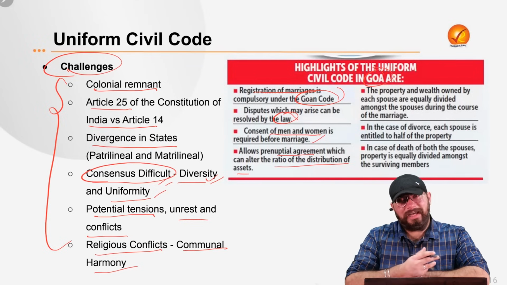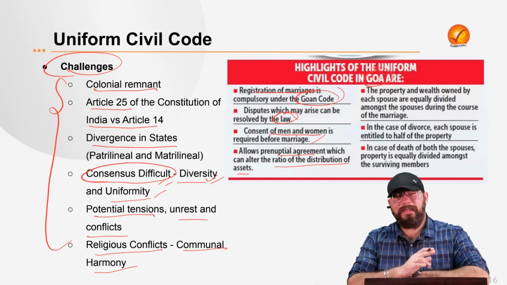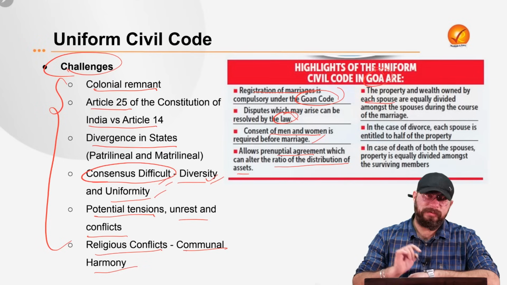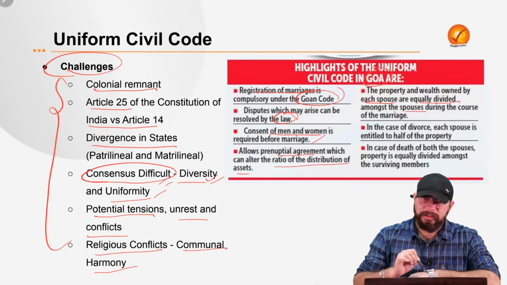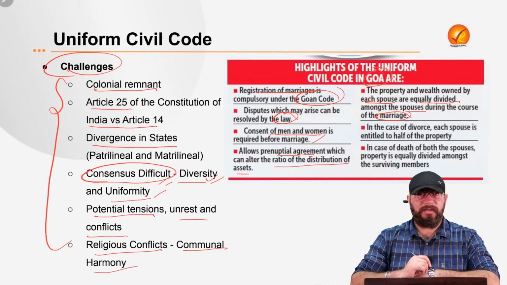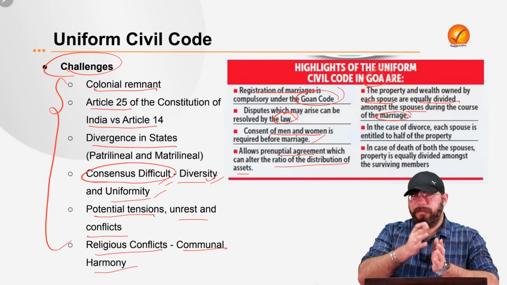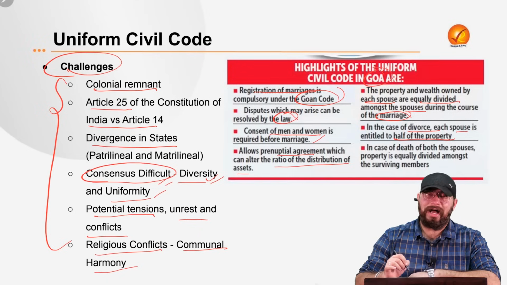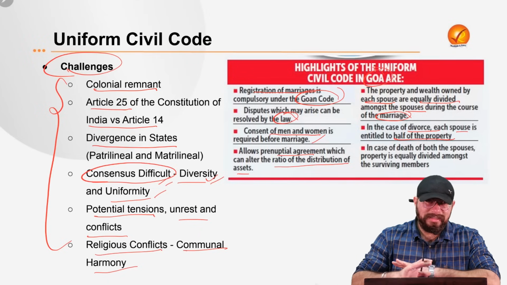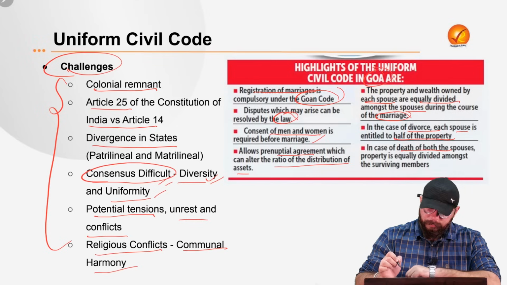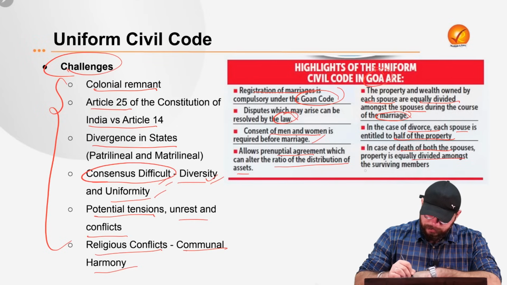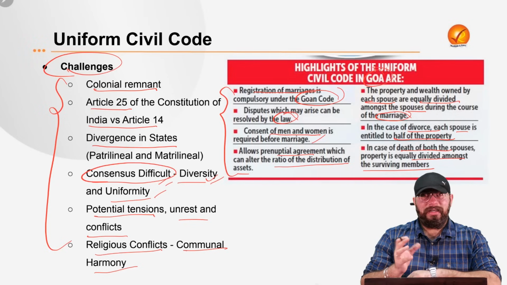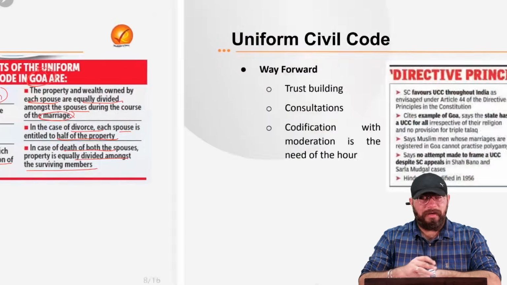Now, these are the laws which are applicable to each and everyone, irrespective of the community they belong to, irrespective of the religion they belong to. And the property and the wealth owned by each spouse in Goa are equally divided amongst the spouses during the course of the marriage. And also in the case of divorce, each spouse is entitled to half of the property. That is a code which is applicable throughout Goa. And in the case of death of both the spouses, the property is equally distributed amongst the surviving members in Goa. So this is how, in effect, this uniform civil code is applicable in Goa.